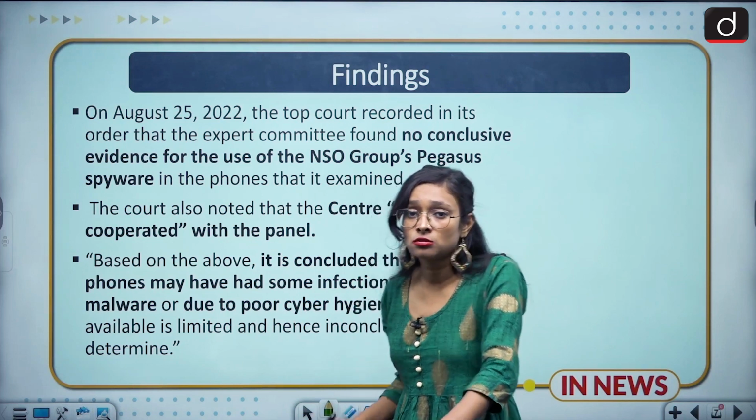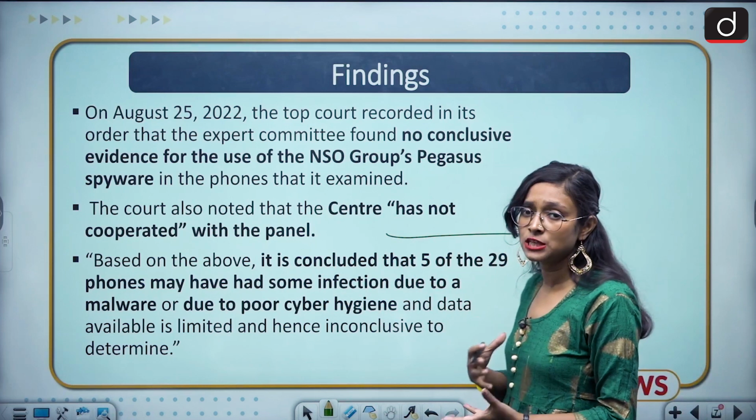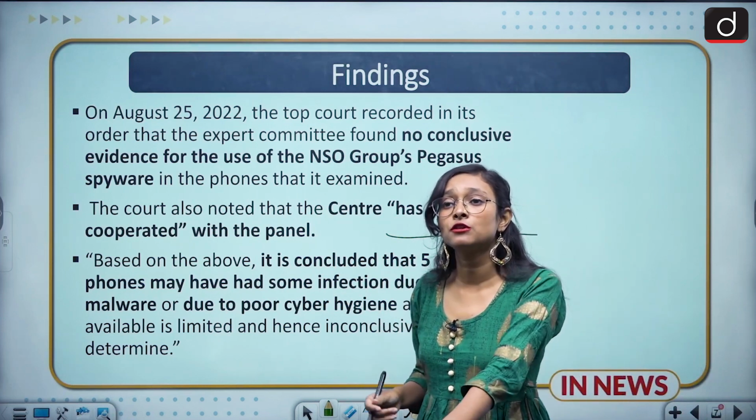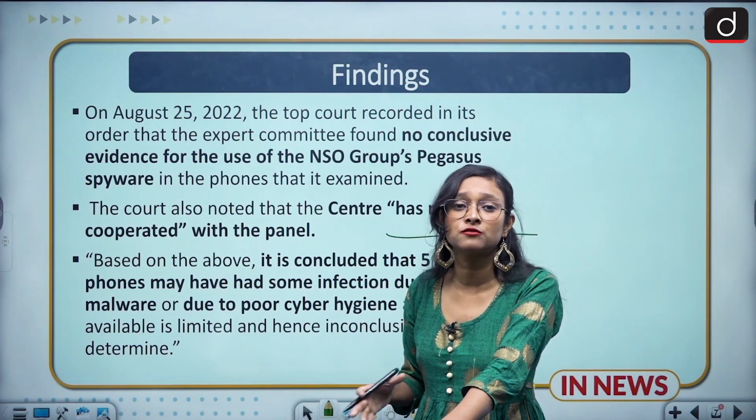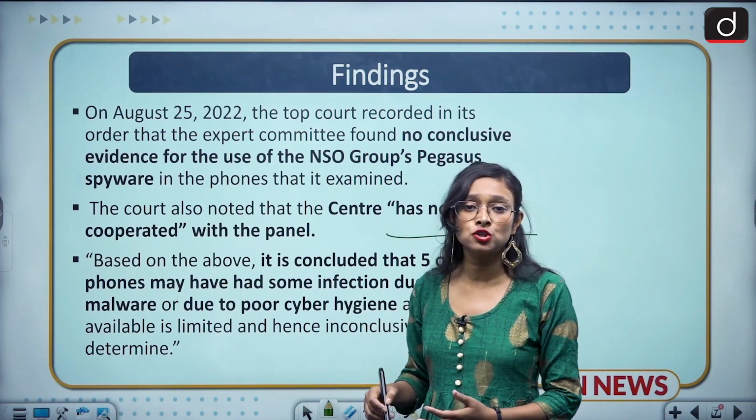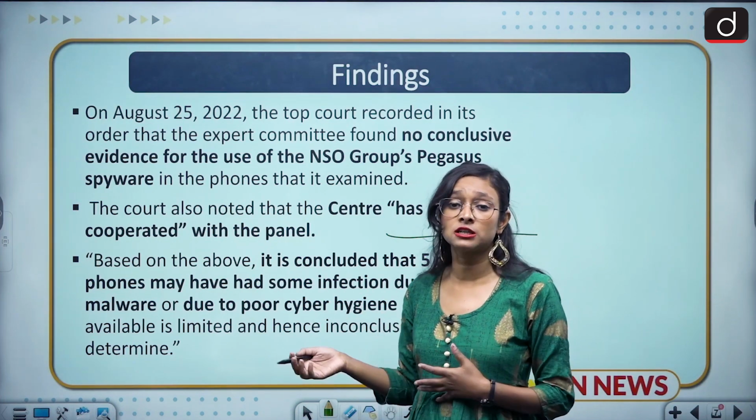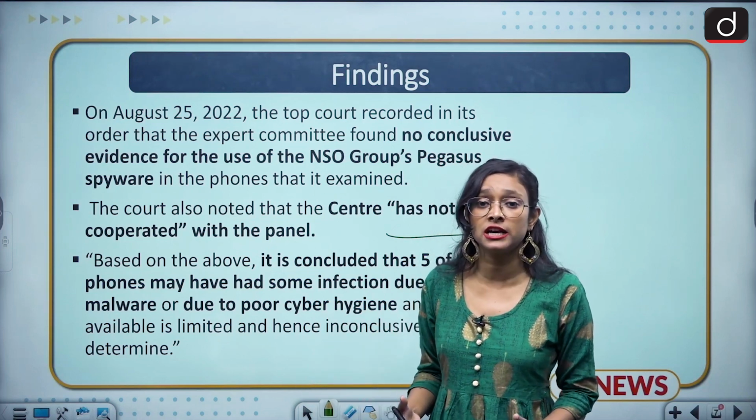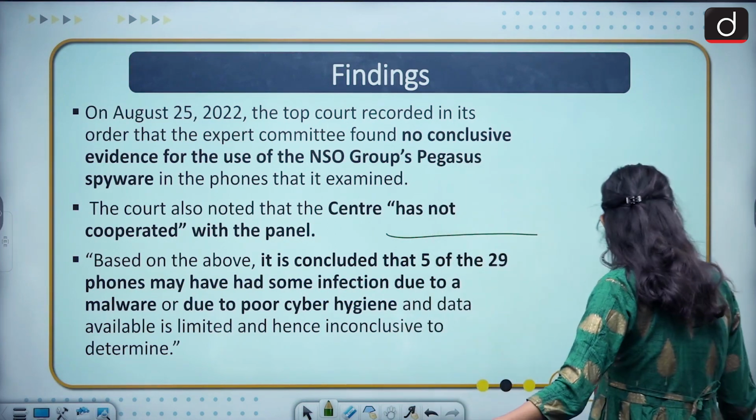So this was the finding of that expert committee, and 29 phones were taken as a sample. Out of 29 phones, 5 phones still had malfunction, but that was because of the lack of apps, space issues and other issues, not because of spyware. So these were the expert committee's findings, but this has also created a lot of questions because the government has not cooperated, and we are still in confusion about whether we have such problems or cyber threats or not. So moving to the next slide.